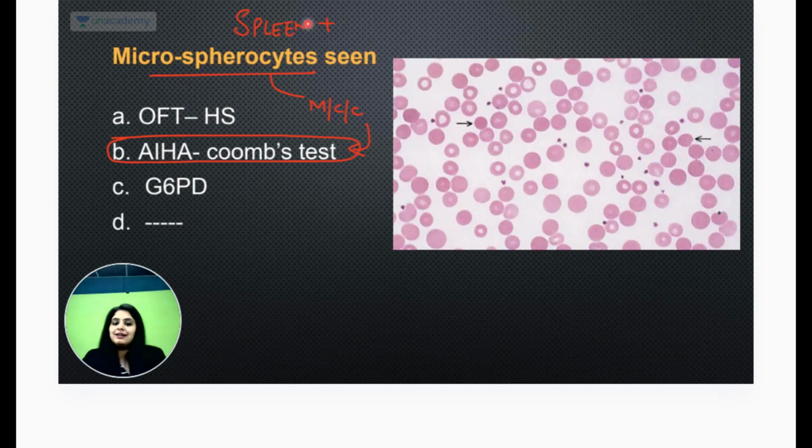Now यहाँ तक तो my answer is AIHA. But now what I leave it open to you guys, because you gave the exam, is कि you have to tell me, अगर तो बहुत छोटा बच्चा था, something like a 5-6 ऐसा टाइप का बच्चा था, and there was a family history present. If there was a very young kid with a family history present, then I will think of hereditary spherocytosis. But अगर middle age मतलब above a 12-year-old and there was no family history, then I will think of AIHA.